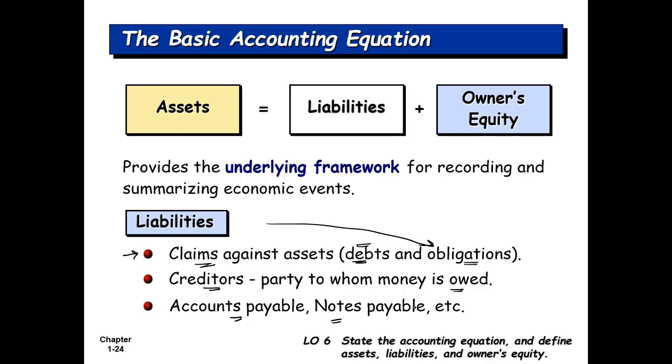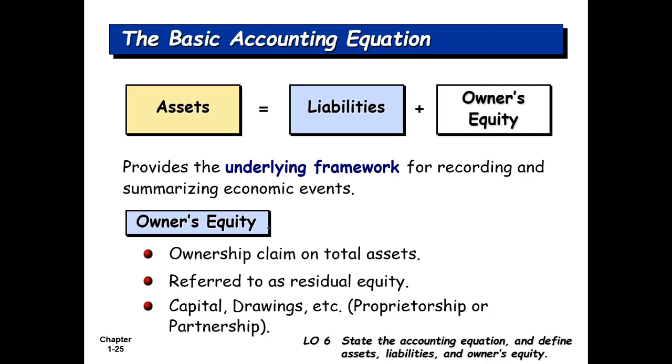If you purchase something on credit, which means you don't pay the money on the spot, you pay the money on a later date, that is also a liability. And then you have owner's equity. Owner's equity is the claim on total assets by the owner of the business, and basically we call it residual equity, a residual claim. Why? Because this is secondary to creditors.